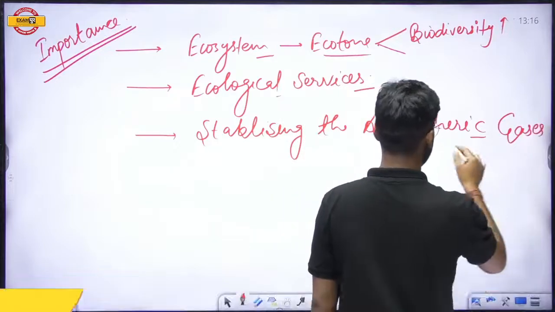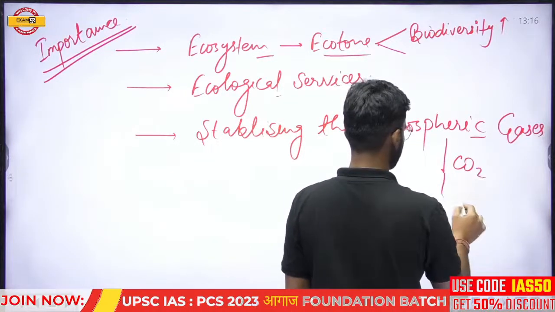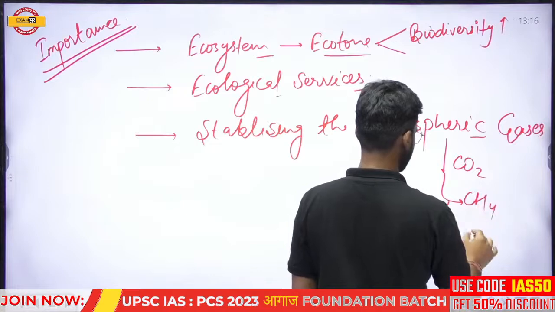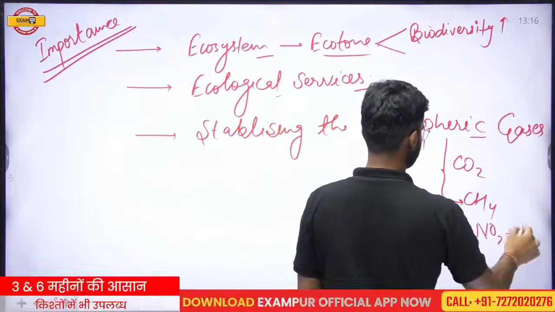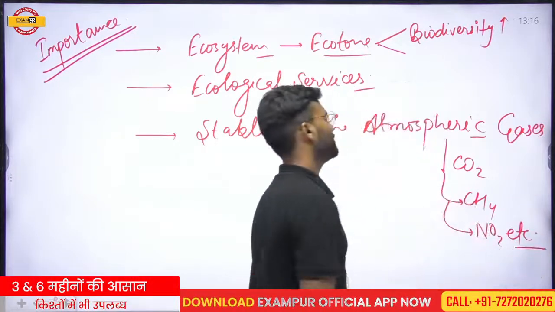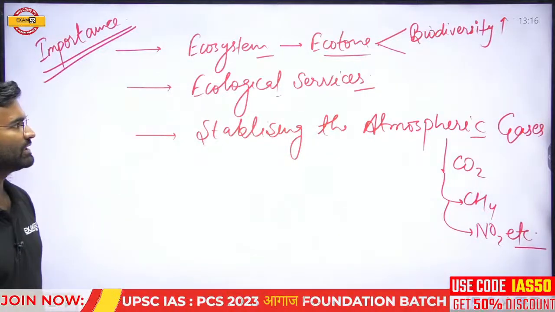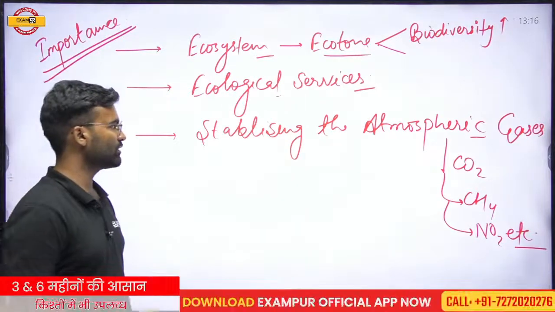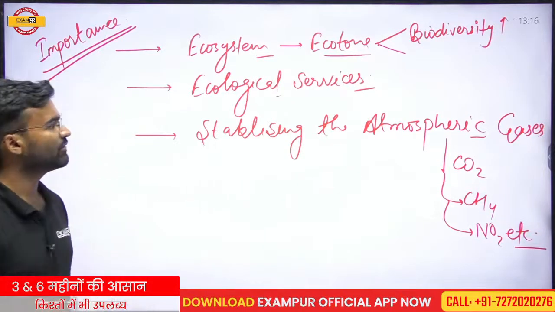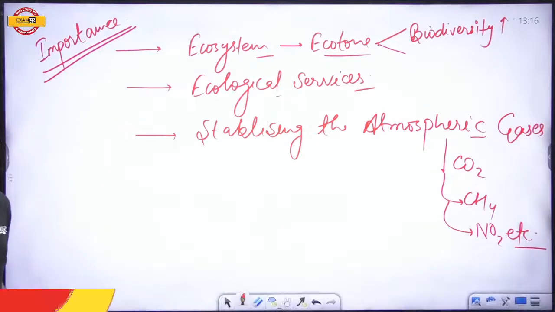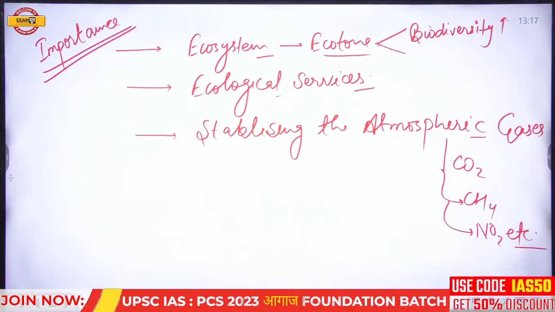Atmospheric gases like carbon dioxide, methane, nitrogen dioxide, etc. They also help in stabilizing the atmospheric gases. So it is also an important thing of the wetlands: ecosystem, ecological services, biodiversity conservation, and stabilization of the atmospheric gases.